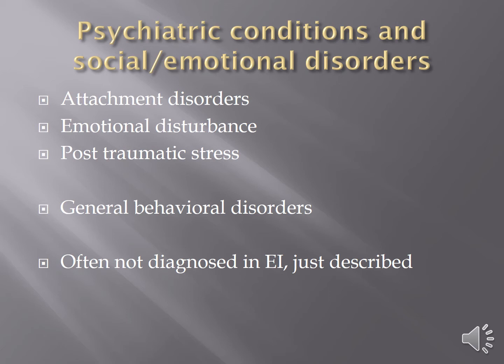General behavior disorders. A lot of times what we find in early intervention in particular, which is the birth to 3 range, is that these children just do not have a diagnosis yet. We just know that they are not following along the developmental path that they should be on. They are not increasing and gaining skill every week as they mature. We just have a description of what's not going on. We don't necessarily have a name for it.